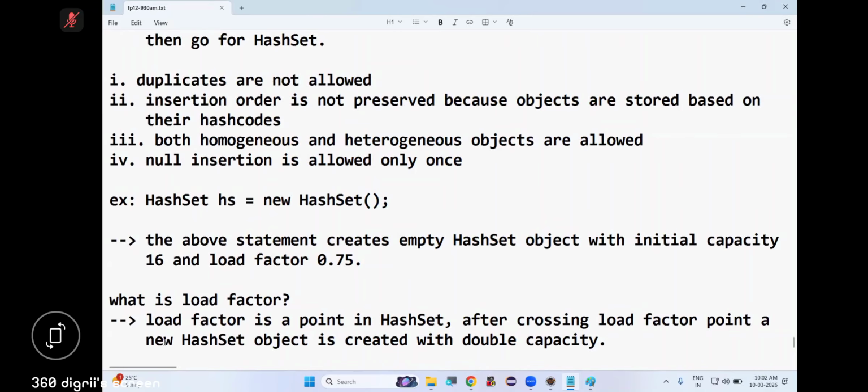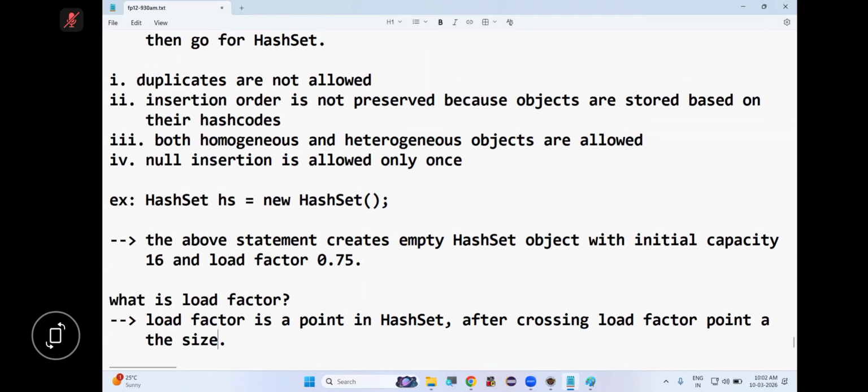Means after storing 12 elements in the HashSet, the capacity of the HashSet will be doubled. Is this clear?